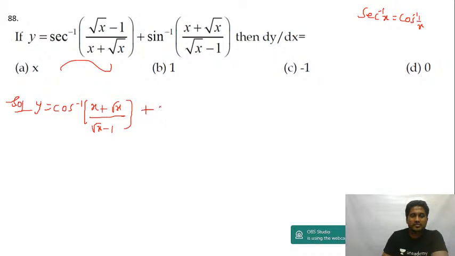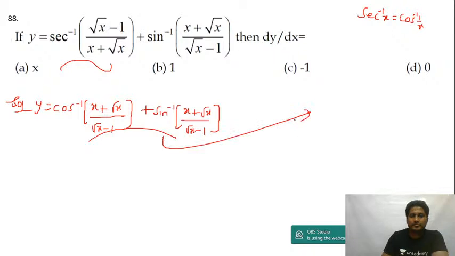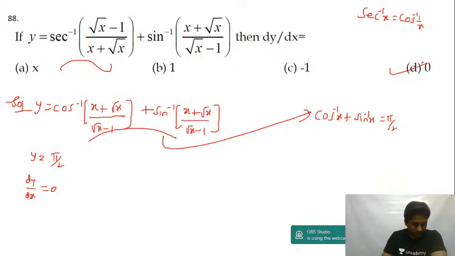And then plus sin inverse of x plus root x upon root x minus 1. Okay, this is of the form cos inverse of x plus sin inverse of x. Cos inverse plus sin inverse is pi by 2. So this becomes y equal to pi upon 2. Okay, dy by dx is equal to, pi by 2 is a constant, so it is 0. The answer is option D.